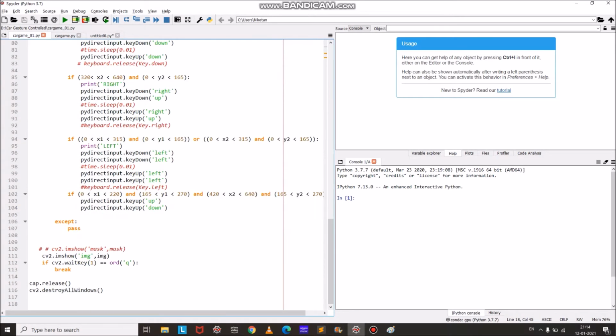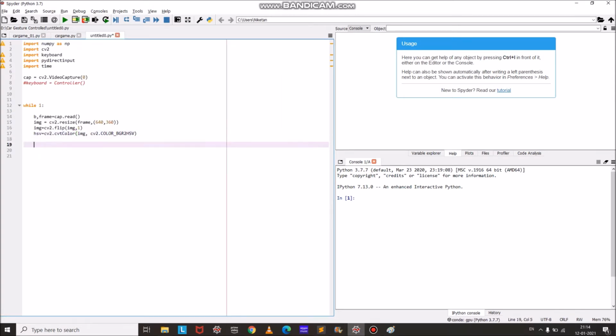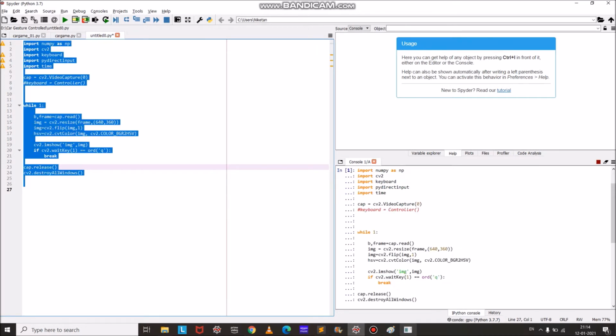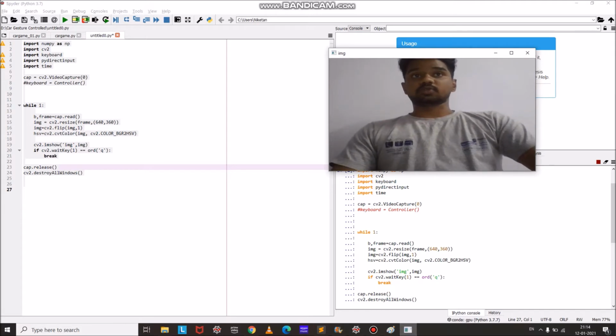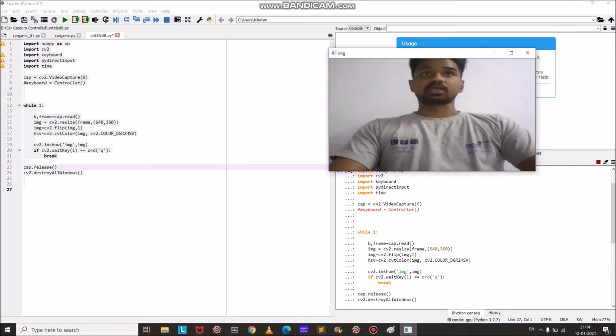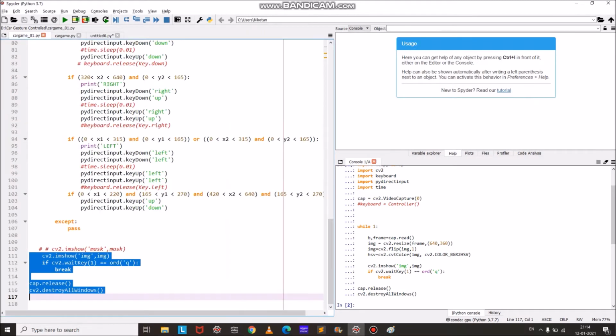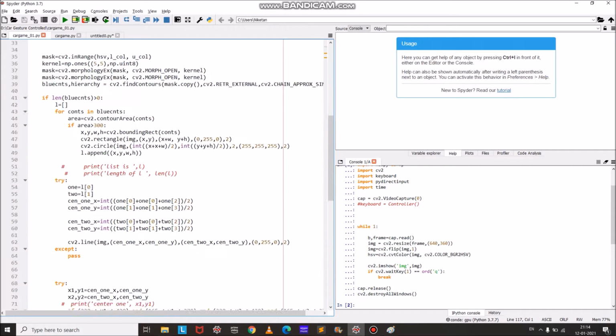Now since it is an infinite while loop, I will need to add a waitKey to break the loop. After breaking this loop, we will check the output. This is how the output will be. Now when I press the Q key, the video capture will be stopped. Now we have seen that the video has been captured.